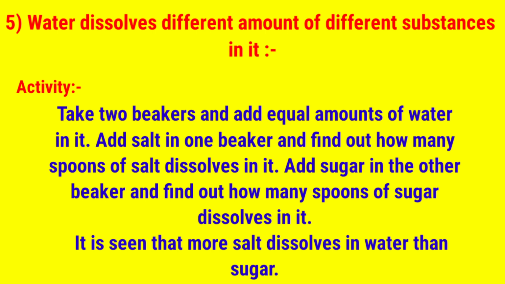This is the experimental truth that is proved by scientists because of the ionic and non-ionic nature of the substance. One is salt, that is ionic in nature. It will break down into its constituent elements or substances like sodium and chlorine. But sugar cannot break down, glucose cannot break down. That's why the rate of dissolving of sugar in water is slower.